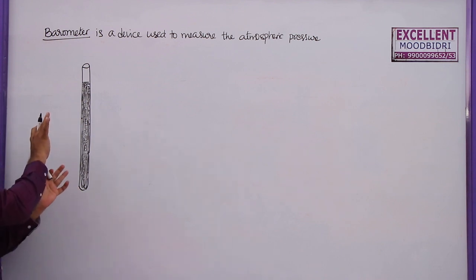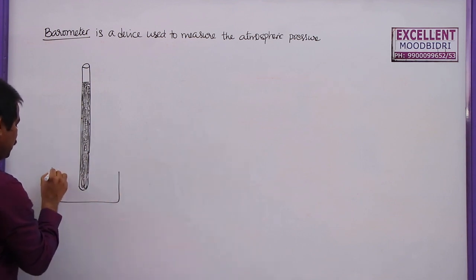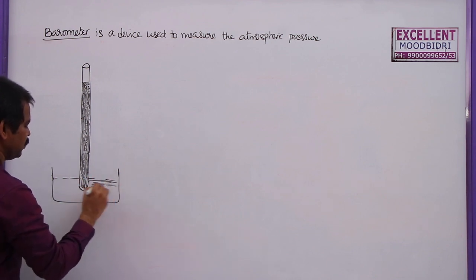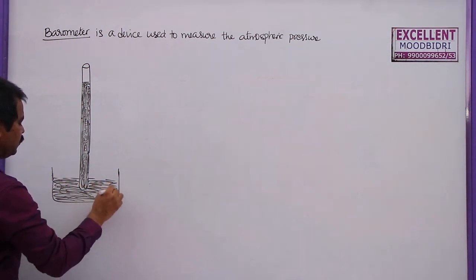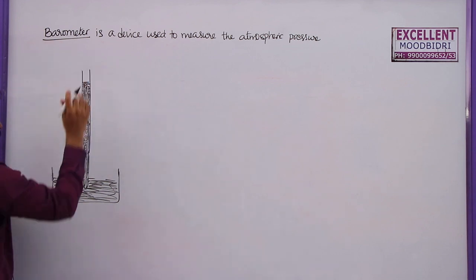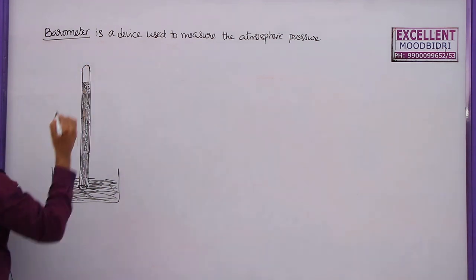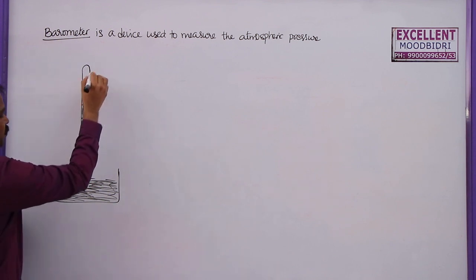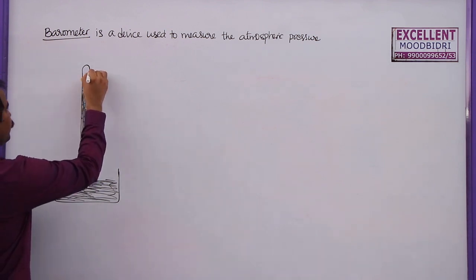Now, when this glass tube is inverted in a crucible or in a tub, in a beaker like this, this is also filled with mercury only. So this is the mercury which is kept inside this one. When this glass tube of 1 meter length is inverted into this one, this open end will come here, and this will be closed here. So it is found that there is some vacuum that will be created here. This vacuum is called a Torricelli vacuum.